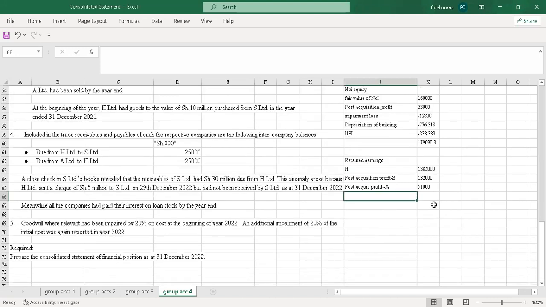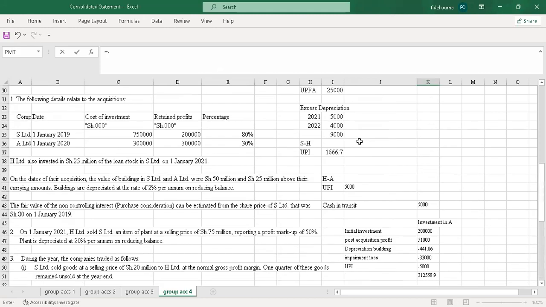So I'll just come here and start with the impairment loss for subsidiary. So I'll say impairment loss, then S. I'll start with the negative because I want it to be negative.